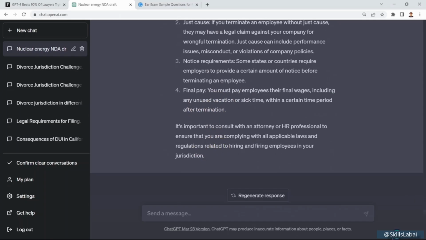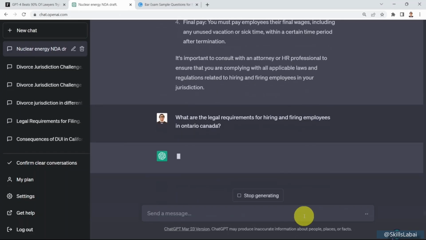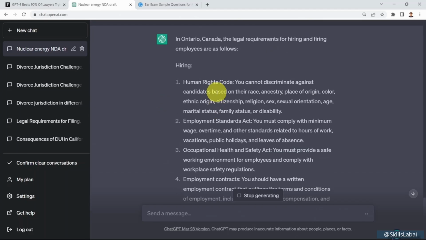And what I could do here is I can specify that I'm talking about, for example, Ontario, Canada. I say, what are the legal requirements for hiring and firing employees in, let's say, Ontario, Canada? And here we go. It's going to tell you that in Ontario, Canada, these are the requirements.